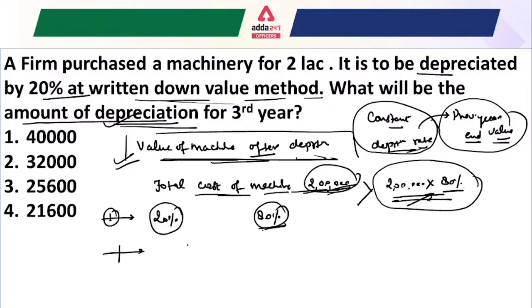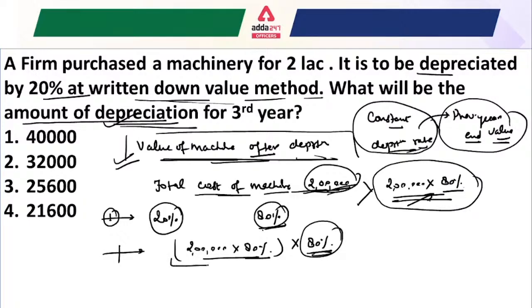How can we write this? We write 2 lakh multiplied by 80%, and now the value of the machine after the second year would be 80% of this value, that is the previous year end value. This is the previous year starting value and this is the previous year ending value, and the 20% is applied on the previous year end value.